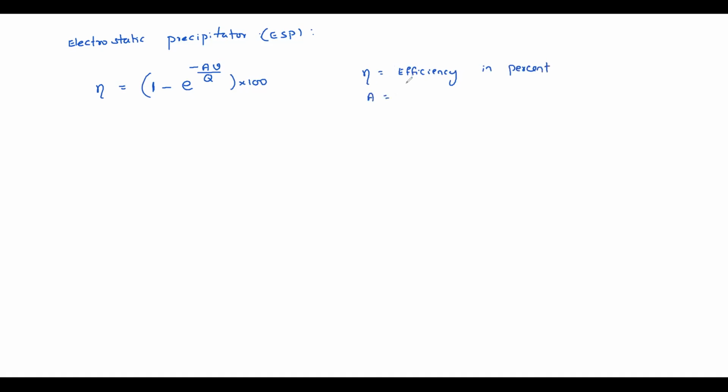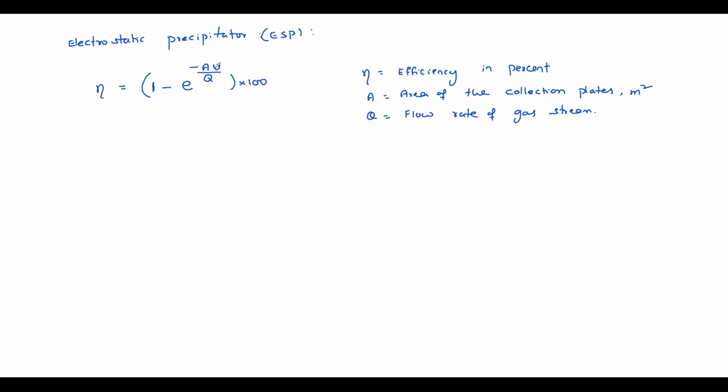A equal to area of the collection plates. That gray color plate was there, no? Negative charged one. Area of the collection plates in meter square. Q equal to flow rate of gas stream.